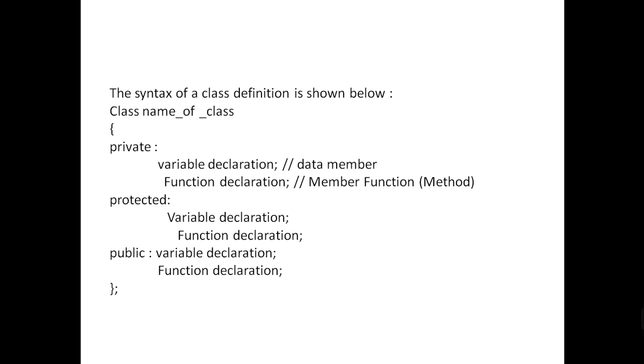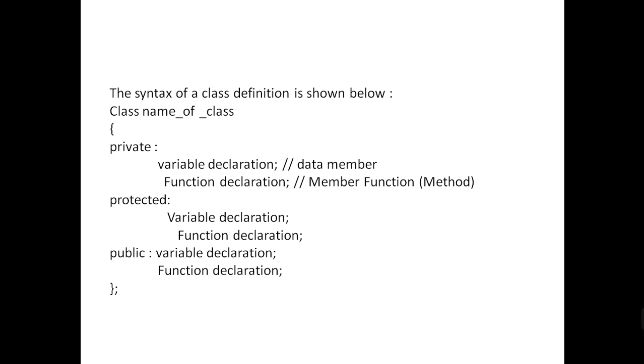This is a simple syntax of a class definition. class is a keyword, followed by the name of the class. You can give any name, for example class Sample. So class is a keyword, and the name of the class is a user defined name related to your program. Then there are three sections in fact: private, protected, and public.